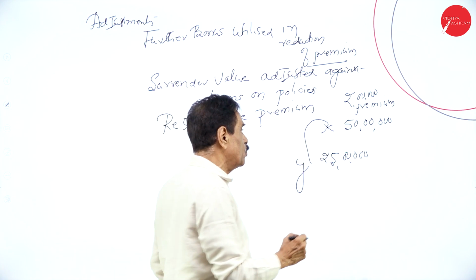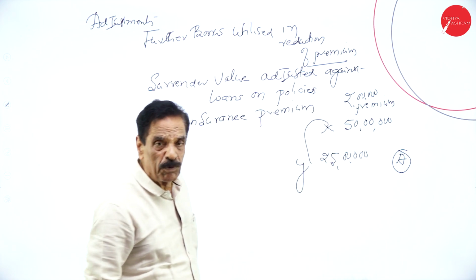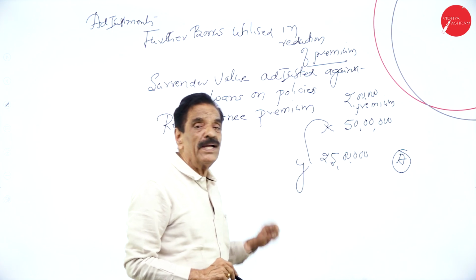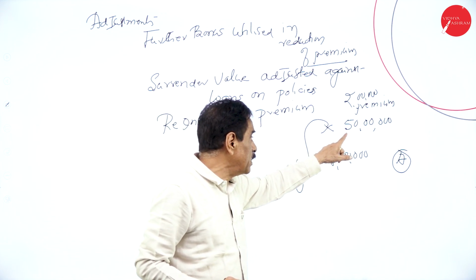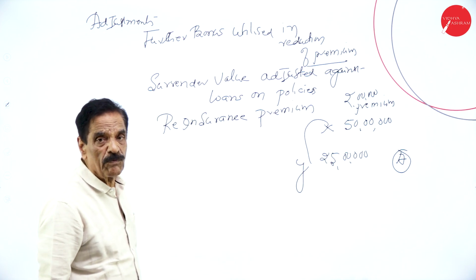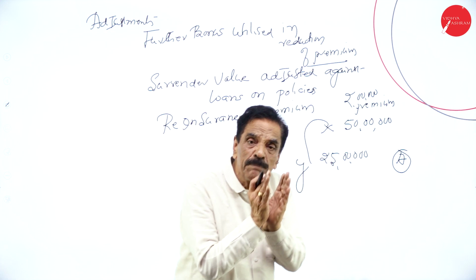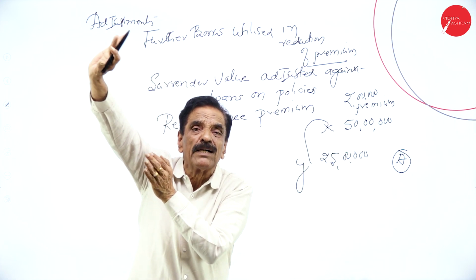Assume that a customer is A. Whatever premium the customer pays, to the tune of 2 lakh, 50% goes to Y. That's called reinsurance premium, to the tune of 1 lakh. So 1 lakh remains with X, 1 lakh remains with Y. But the customer will pay the premium only to X company. X company will pay back to Y company.